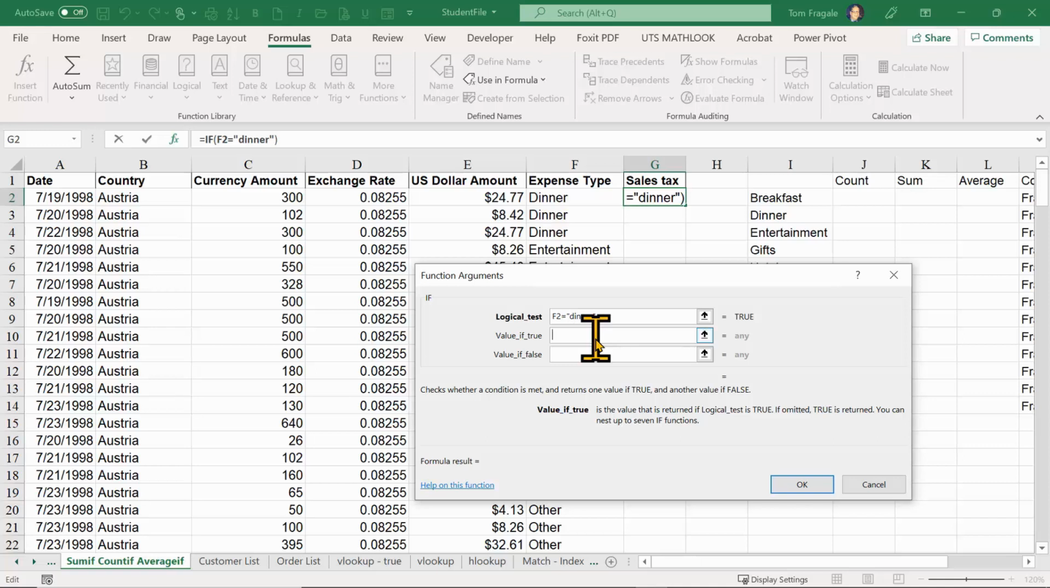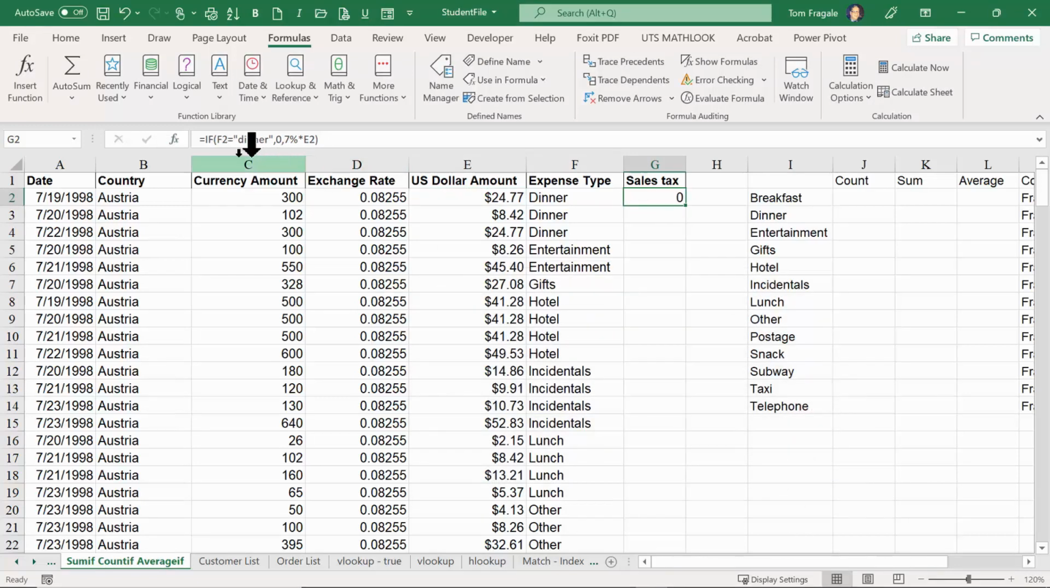So for the value if true, I'll type in 0. For the value if false, I'll type in 7 percent times the number for that row, which is E2. The logical test says F2 equals dinner. The value if true says 0. And the value if false says 7% times E2. I'm going to click OK.